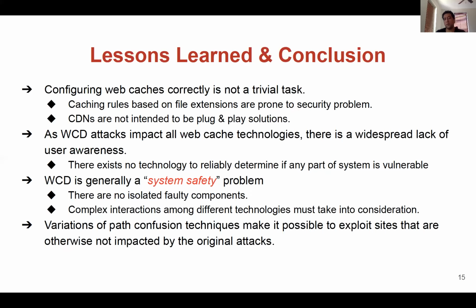In an environment with a web cache deception vulnerability, there is no isolated faulty component. That is, the web server, load balancer, proxies, and caches all individually perform the functionality they are designed for. Then security researchers should adopt a security analysis that examines not only individual system components, but also their interactions. And at the end, the variations of path confusion techniques introduced in this paper make it possible to exploit sites that are otherwise not impacted by the original attack.